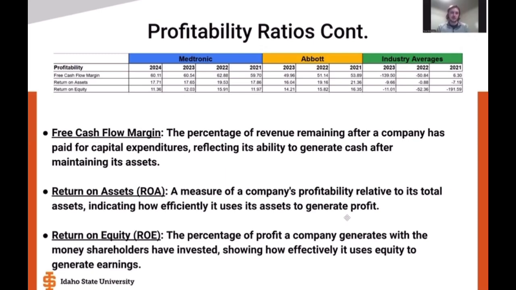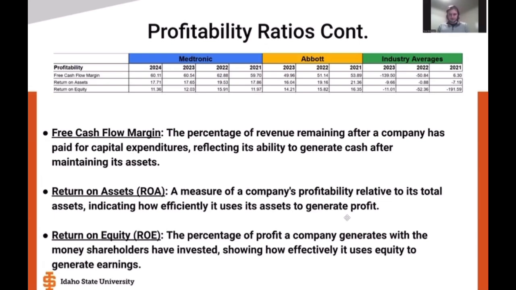We can see Medtronic in 2024 at 17.71. It's pretty consistent. Abbott had 16.04. And if you look at the industry average, 2023 had negative 9.66. It was better in 2022, but still negative at 0.88. And in 2021, it was negative 7.19. Return on equity is a little lower for Abbott and Medtronic, but it is still vastly better than the industry average.